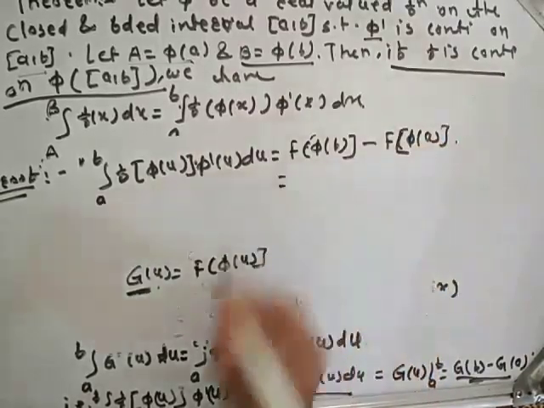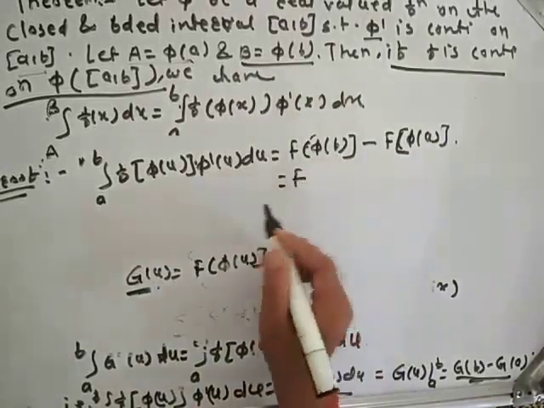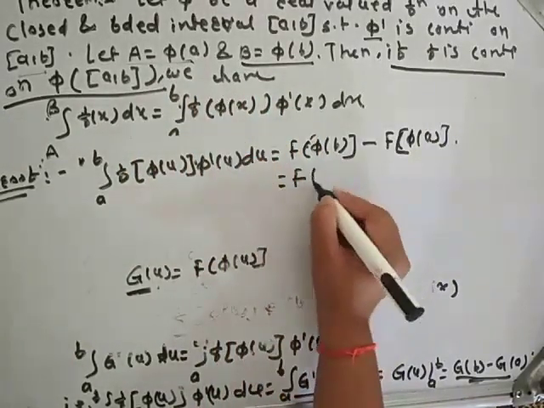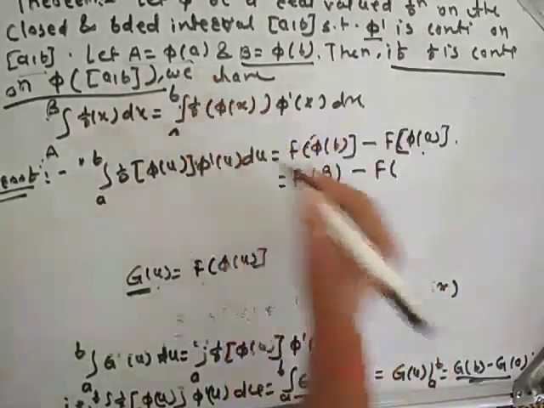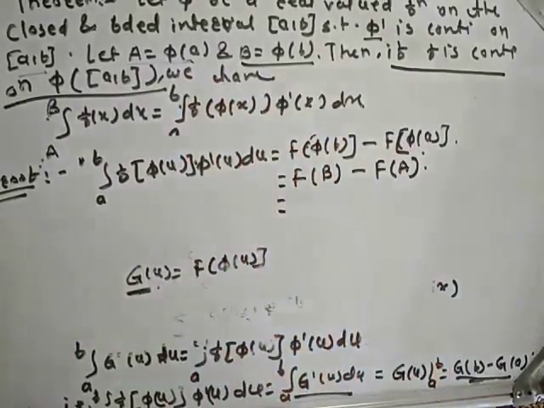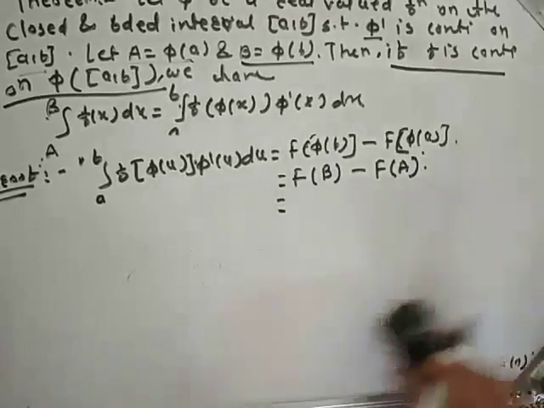In the theorem we have given phi of b is nothing but capital B and phi of a is nothing but capital A. So we will get capital F of B minus capital F of A.